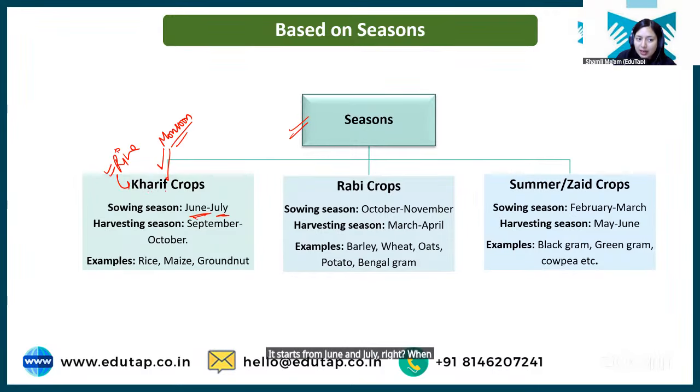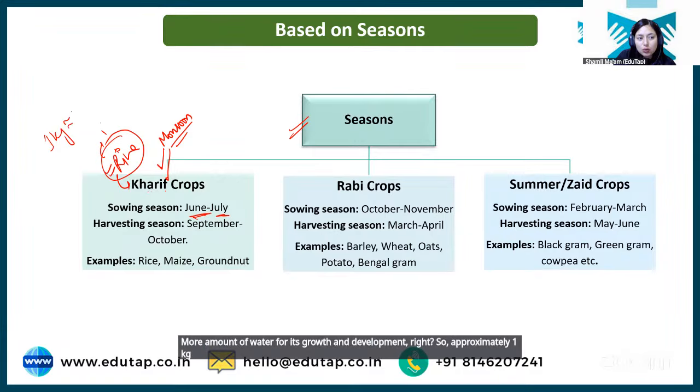When monsoon arrives, rice needs the highest amount of water for its growth and development, right? So approximately 1 kg of rice needs around 3000 liters of water.